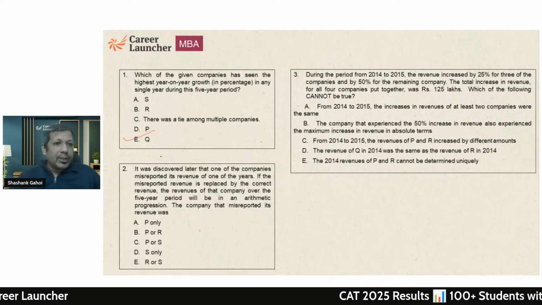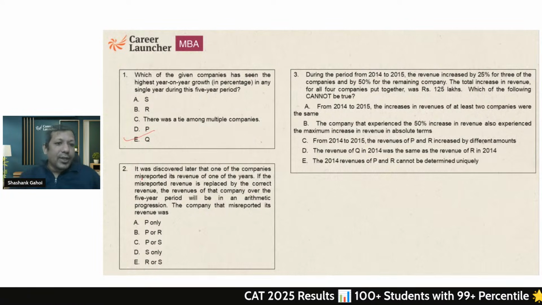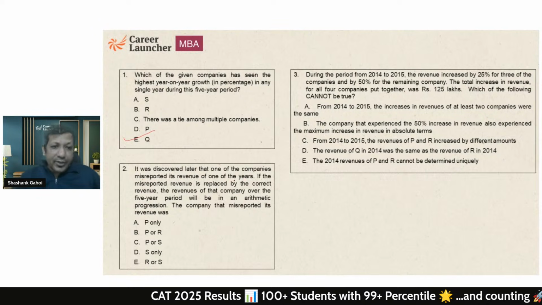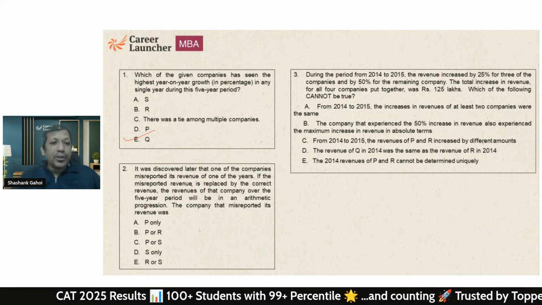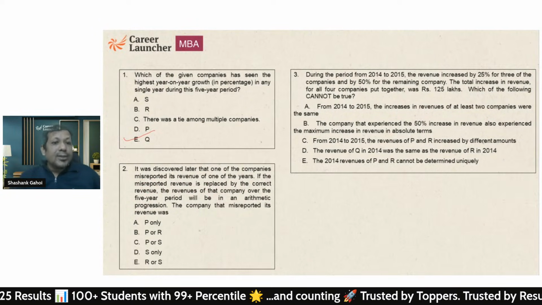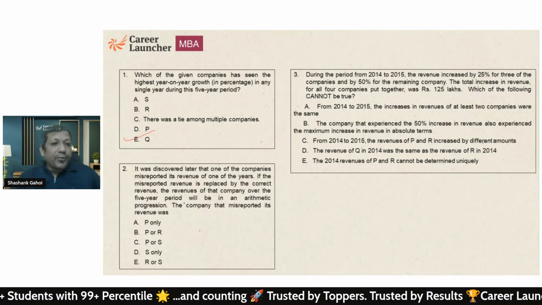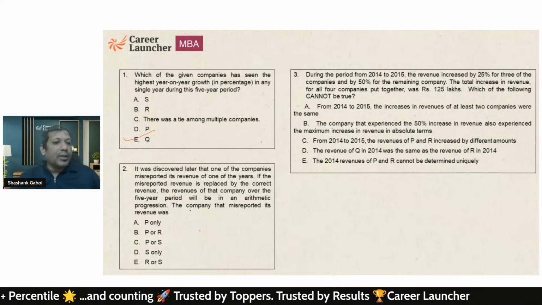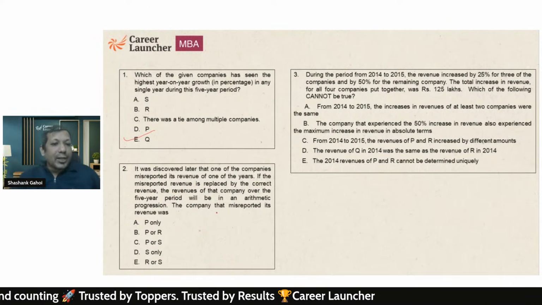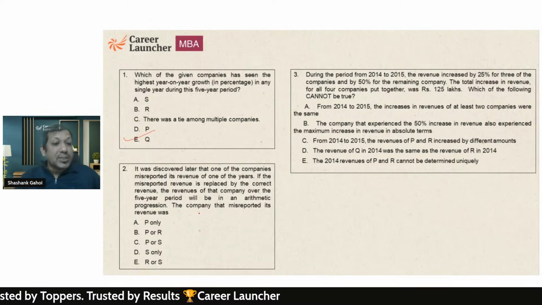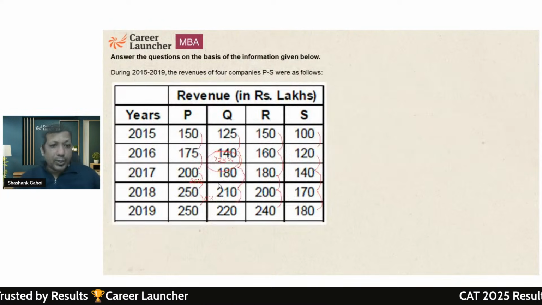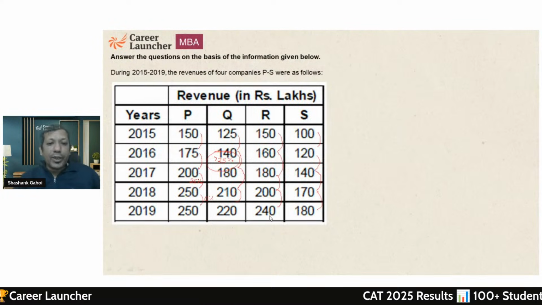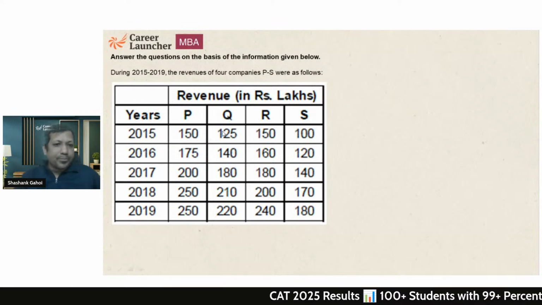Okay. It was discovered later that one of the companies misreported its revenue in one of the years. If the misreported revenue is replaced by the correct revenue, the revenues of that company over the 5-year period will be an arithmetic progression. The company that misreported the revenue was which one? Okay. So I am just going to figure out where I am going to have an AP.